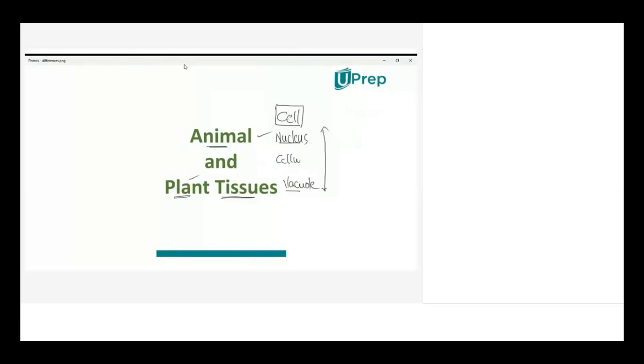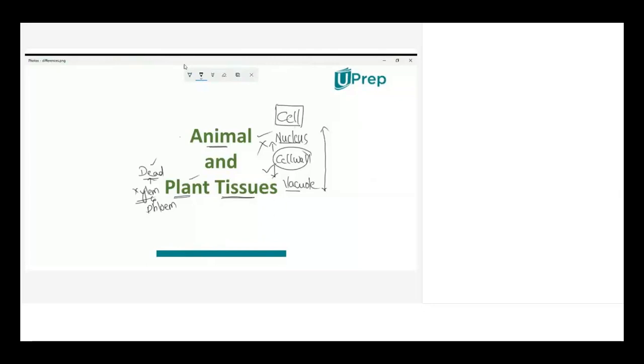So other than that, in general, if we talk, most of the tissues in plants are dead. For example, we discussed much about the xylem. We discussed there are more dead tissues in xylem. But when we take animal tissues, maximum all tissue in animals are living.